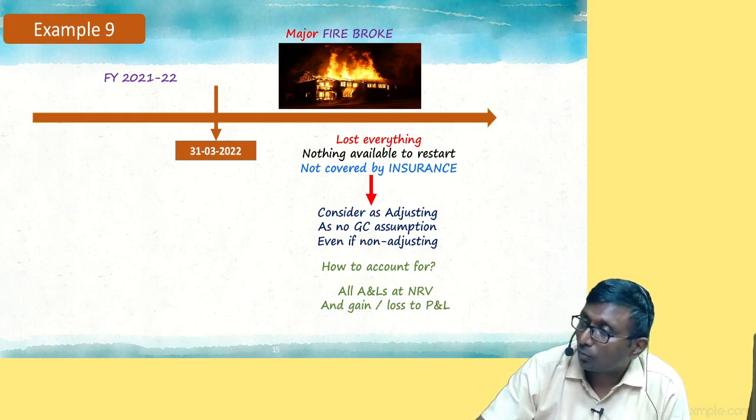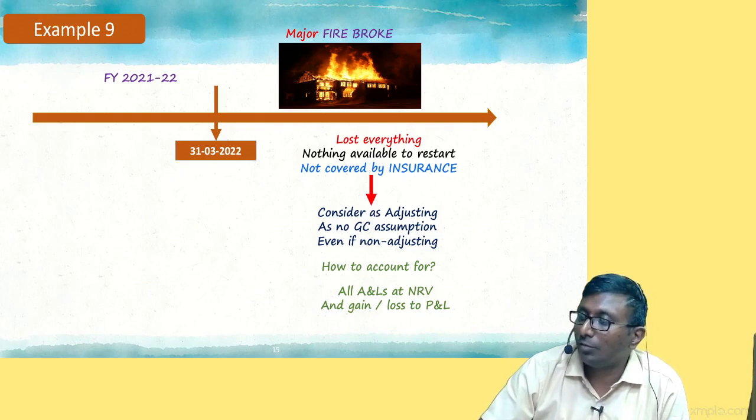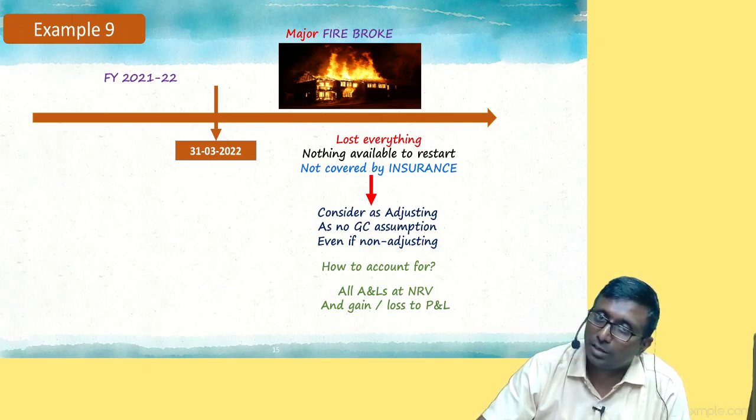Of which year? 21-22. Even though the event happened after 22, still it is supposed to be accounted in 21-22 only. Is that clear?